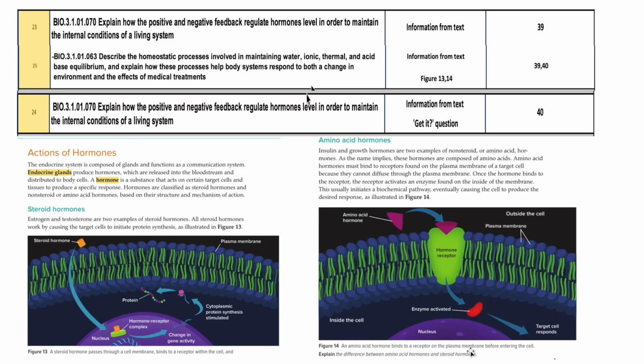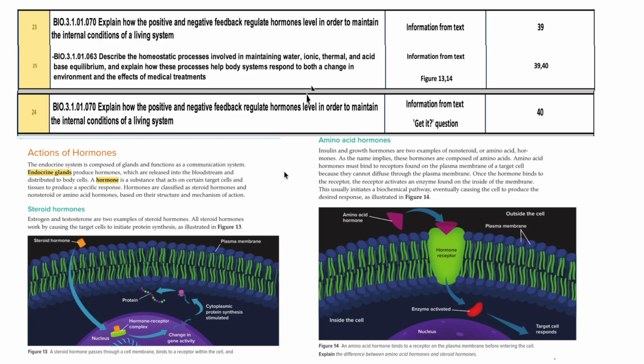Question number 23, 25, and 24 are going to be from page number 39 and 40. So these pages are describing the endocrine system, the hormones produced by the endocrine system, and also two different types of hormones. Those are steroid hormones and the amino acid hormones.